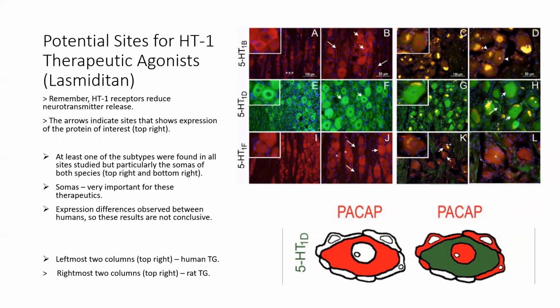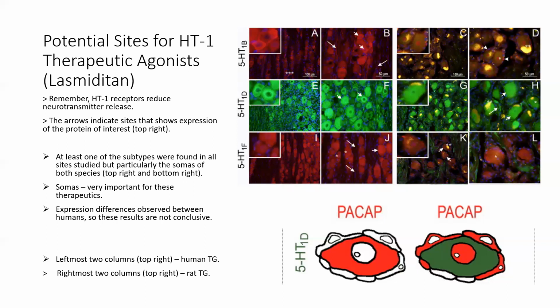The arrows in the immunohistochemistry results to the right indicate sites that showed expression of the protein of interest. What was found was that at least one of the subtypes was expressed in all 3 TG sites studied, but particularly in the somas and SGCs in humans and rodents. Hence, these results show that all 3 sites should be targets for the therapeutics, but especially the neuronal somas.